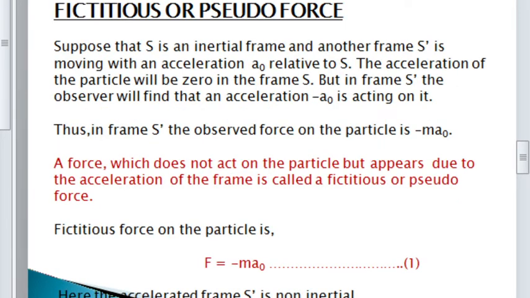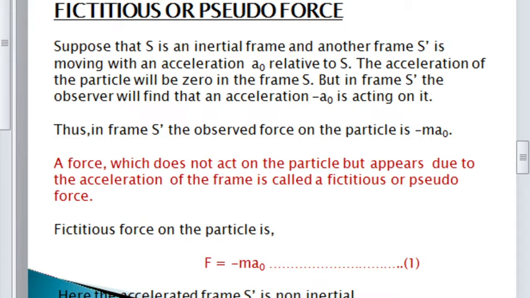So, I am moving to what is fictitious or pseudo force. Pseudo. This term itself indicates something which does not occur but appears to occur. So, that can be denoted by using this word pseudo. So, fictitious or pseudo force. For this, we have to consider a frame S, which is an inertial frame. Another frame S dash is moving with the acceleration a0. Here we are dealing with a non-inertial frame. So, the second frame is moving with the acceleration a0 relative to S.